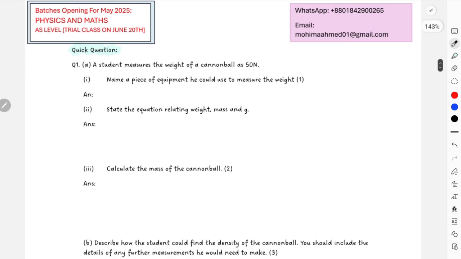It says: name a piece of equipment that he could use to measure weight. I mean, that is a weighing machine or top pan balance, anything, right? So I'll just write top pan balance. Or you can also use weighing machine. Both are correct.